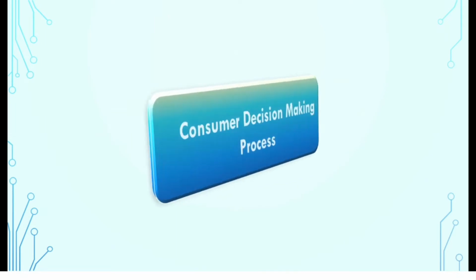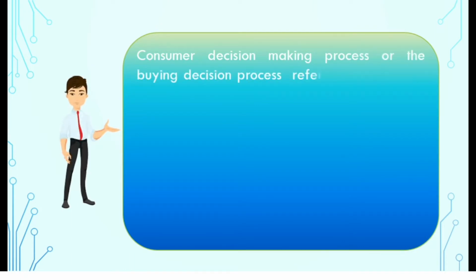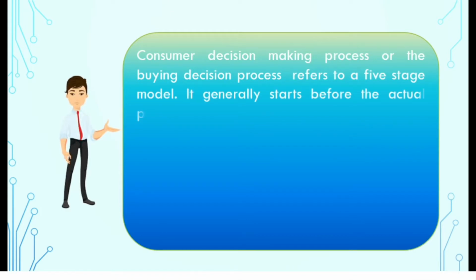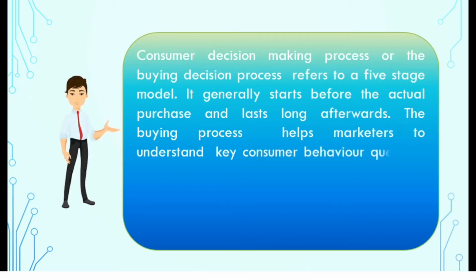Let's discuss the process. Consumer decision-making process or the buying process refers to a five-stage model through which a consumer passes while buying a product. It generally starts before the actual purchase and lasts long afterwards. The buying process helps marketers to understand key consumer behavior questions such as who, what, when, how, and why related to a purchase. It is important to note that consumers don't always pass through all the five stages.